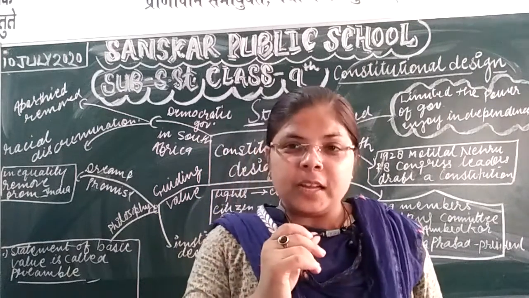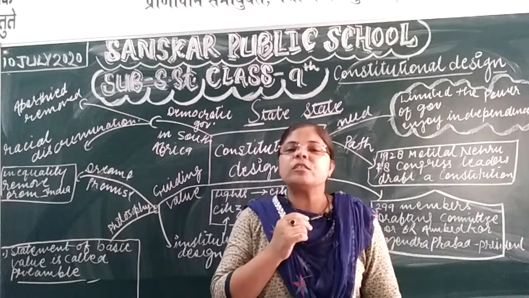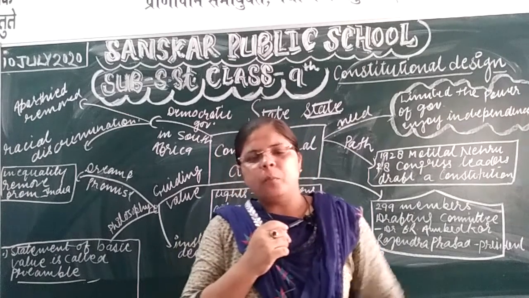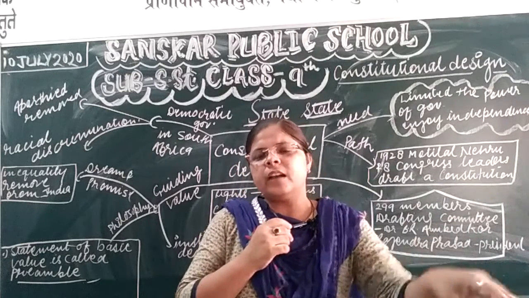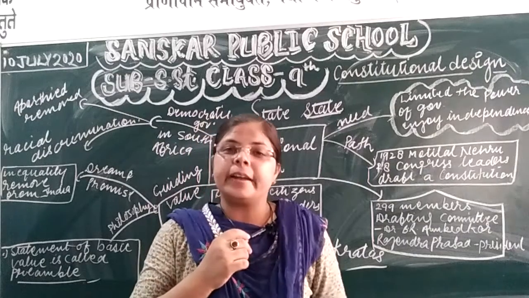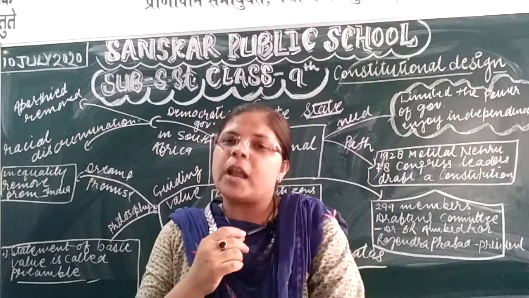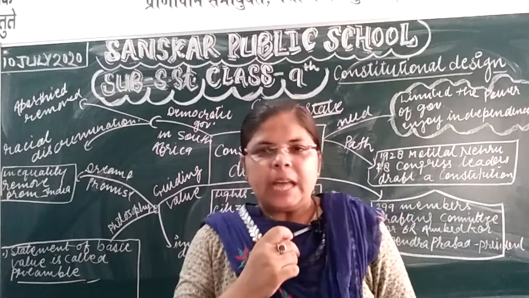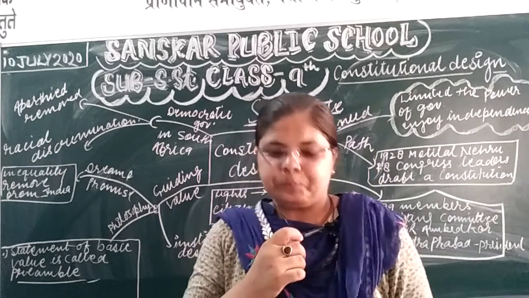Next is the equality. Right to equality. It means for the constitution all are equal. Girls and boys are equal. Both can get education in the same school, same batch, with the same teacher, in the same syllabus. Scheduled caste is also the same as the higher caste. No one is untouchable. No one is higher caste. No one is lower caste. It means all are equal. That's why the government treats civilians equally without any bias on behalf of color, sex, race, etc.